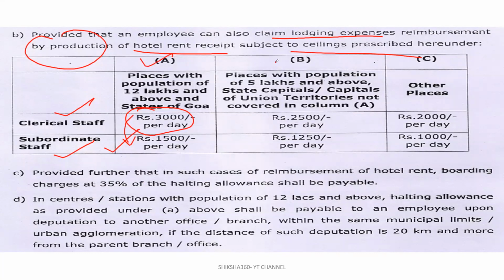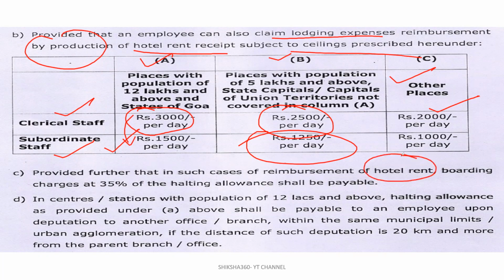For B category, that is places with the population of 5 lakh and above, state capitals, capitals of union territories not covered in the column, 2500, 1250. So minimum it is to be rupees 2000 per day. Provided that in such cases, reimbursement of hotel rent, clear, when you are getting the hotel rent, boarding charges has a different meaning, but here they will say that if you are claiming the hotel rent, so how much halting will they give? So boarding charges at 35% of the halting allowance shall be payable. Clear? 35%.